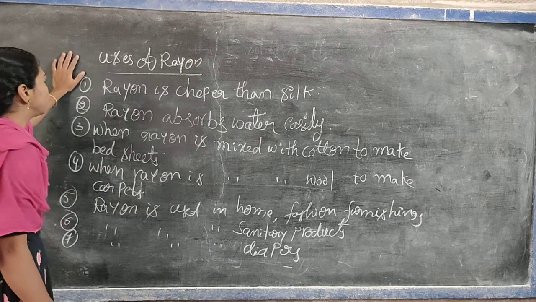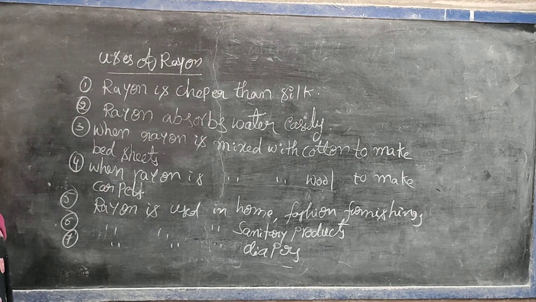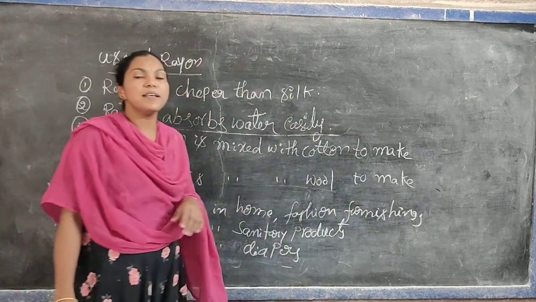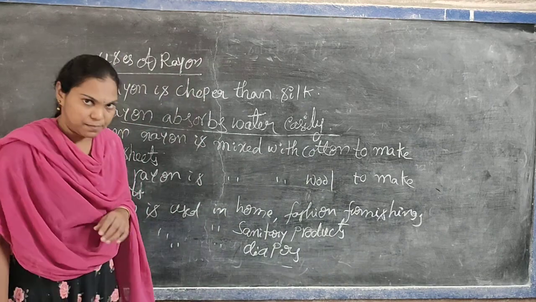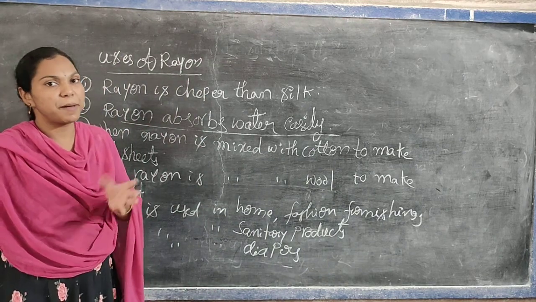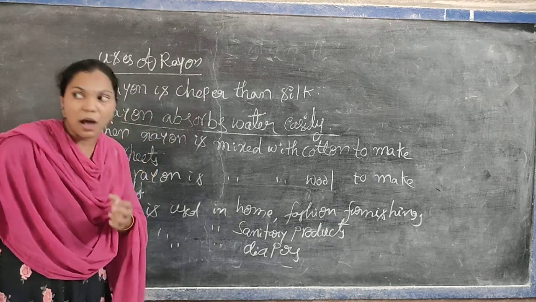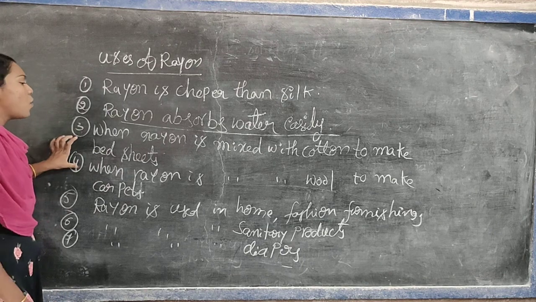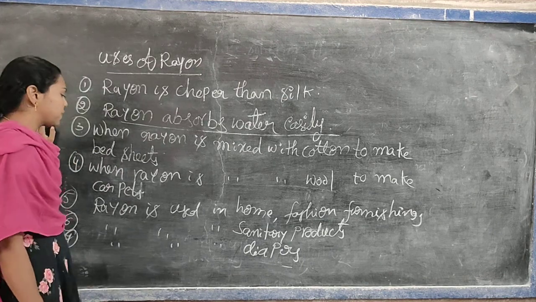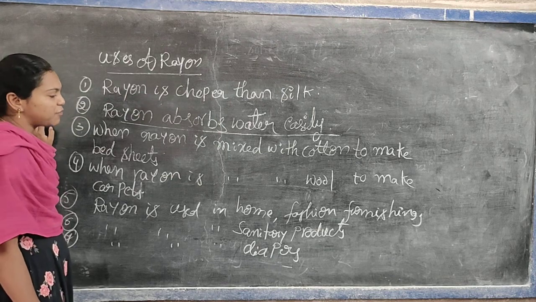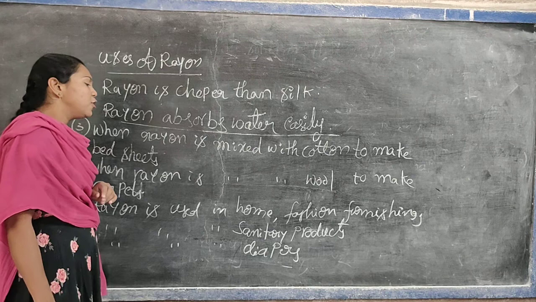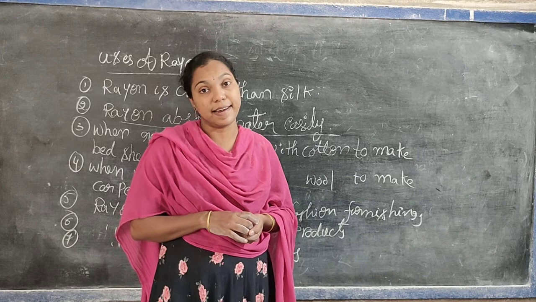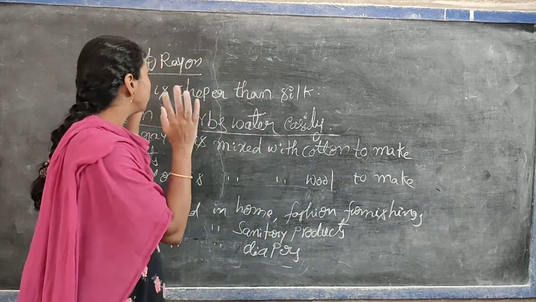So once again I will say the uses of rayon. Rayon is cheaper than silk. Rayon absorbs water easily. For that point we also write why: because it is prepared from the cellulose fiber. That cellulose fiber easily absorbs the water. Next, rayon is mixed with cotton to make bed sheets. When rayon is mixed with the wool, it makes carpets. Rayon is used in home furnishing and fashion furnishing. Rayon is used in the sanitary products, and also it is used in the preparation of diapers, etc. Okay. So these are the uses of rayon.